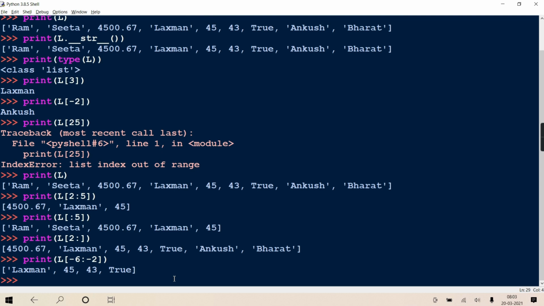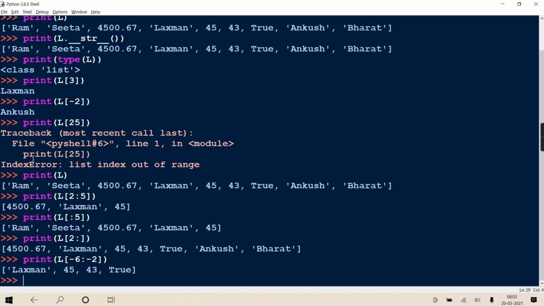Only one last part quickly I'll tell you, and then we will discuss all these combinations on the slide part. Next, you can even give the step value. Like you want elements from the list, but not in a continuous manner, at a fixed interval. Suppose you want every alternate element, or after every gap of 2.